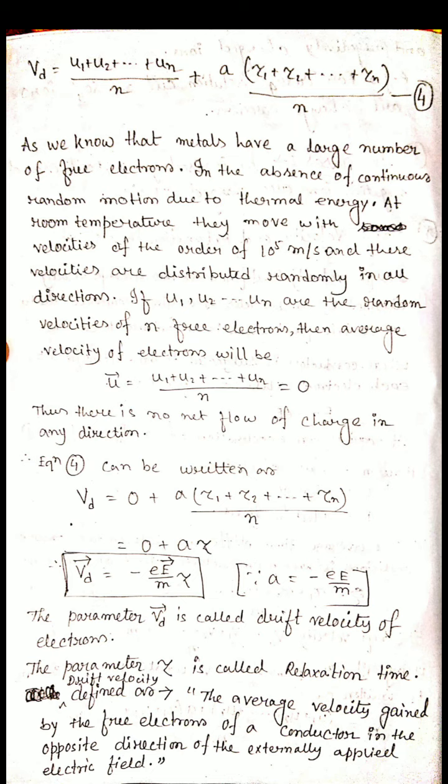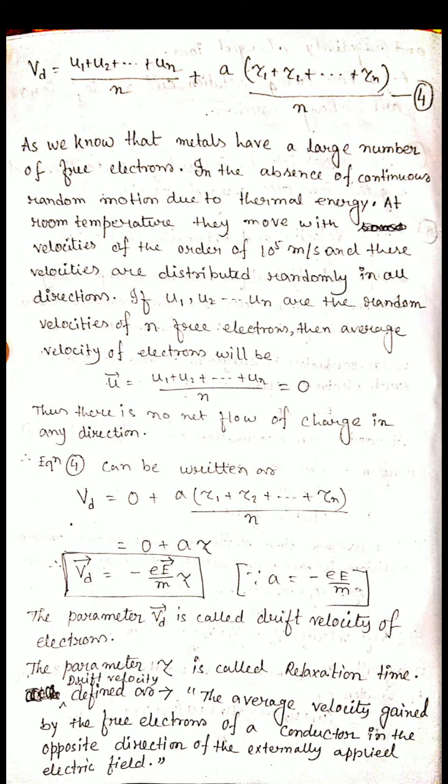So Vd equals, we have T1 plus T2 plus Tn, that is the relaxation time tau. So A into tau. And in place of A, if we put the expression of acceleration, minus small e capital E by m, then Vd equals minus small e capital E by m into tau. This parameter Vd is called drift velocity, and it is defined as the average velocity gained by free electrons of a conductor in the opposite direction of the externally applied electric field.